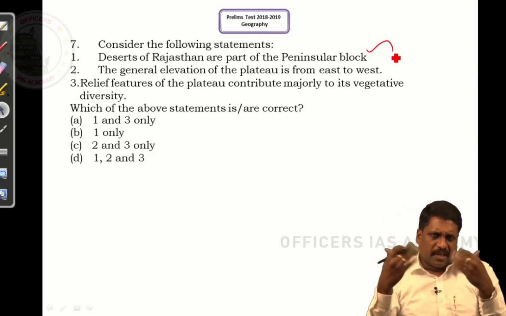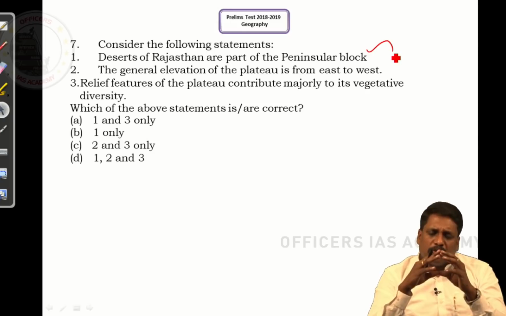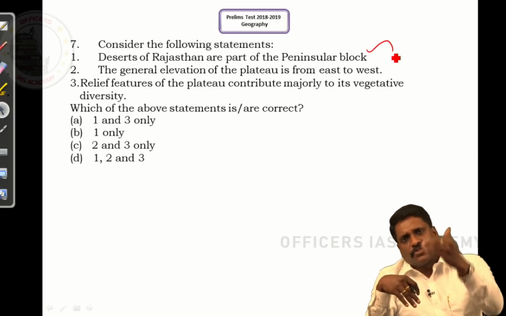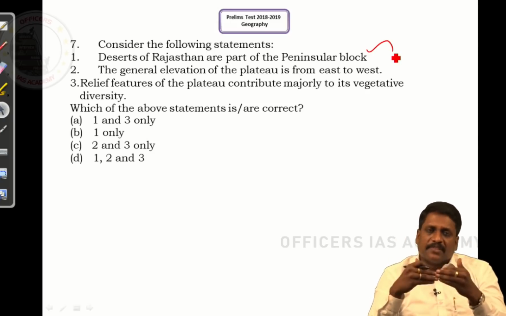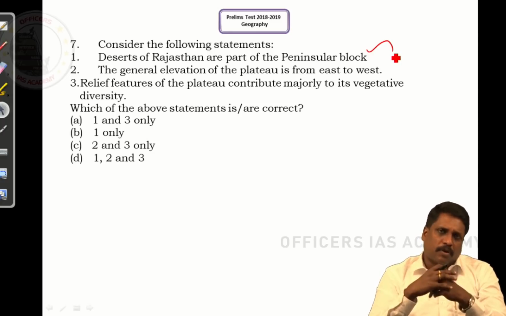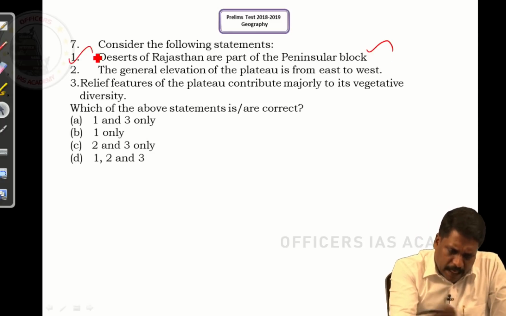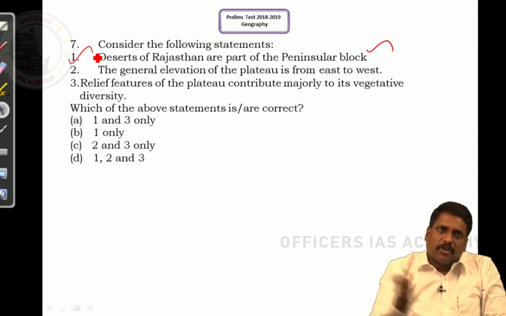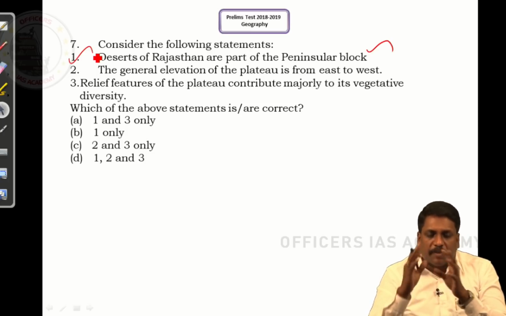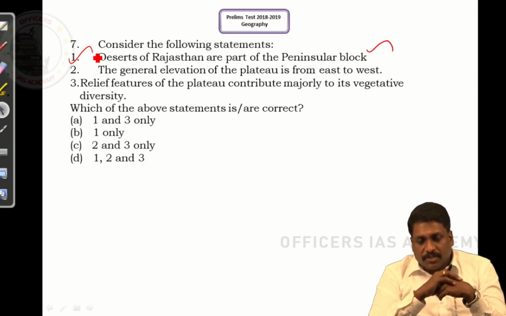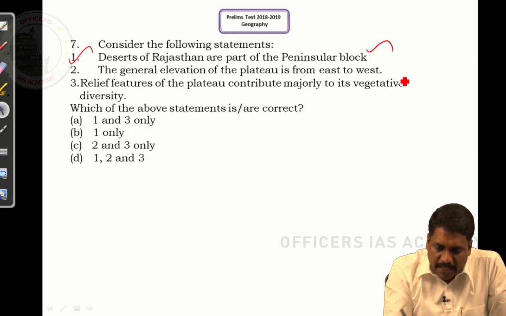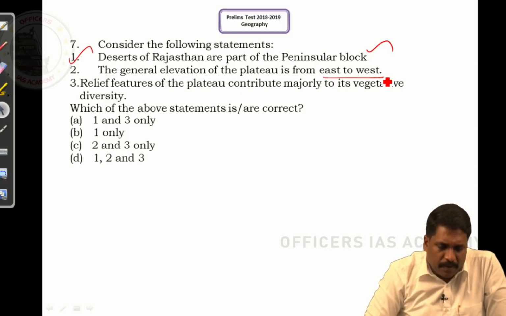Generally, all those features which lie south of the Delhi ridge, we normally consider to belong to the peninsular block. So, the desert of Rajasthan can also be included, and we can consider that it is very much part of the peninsular block.